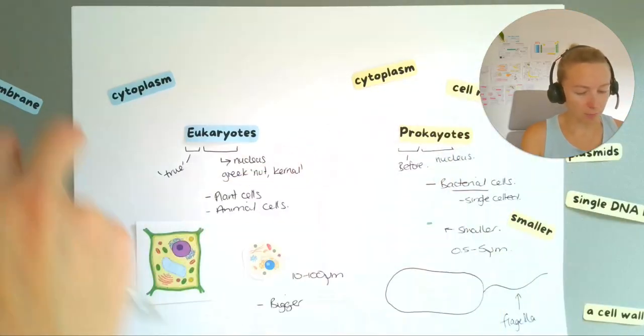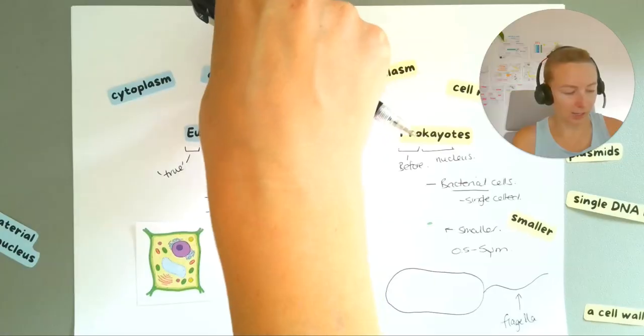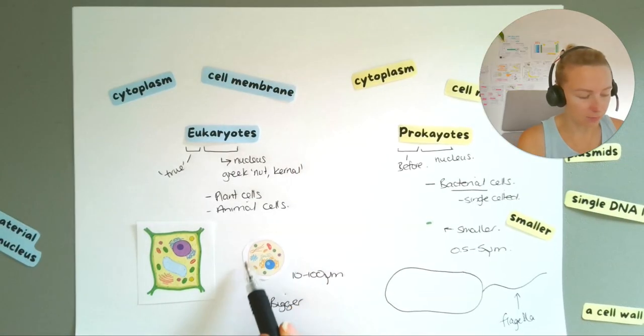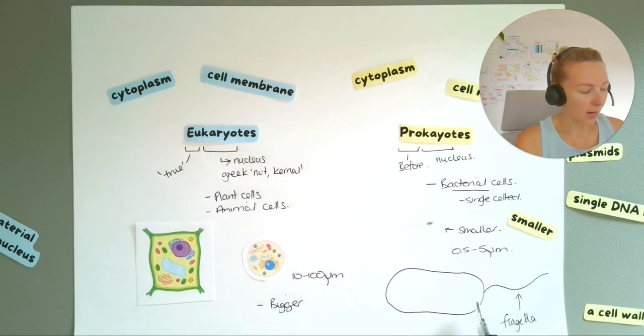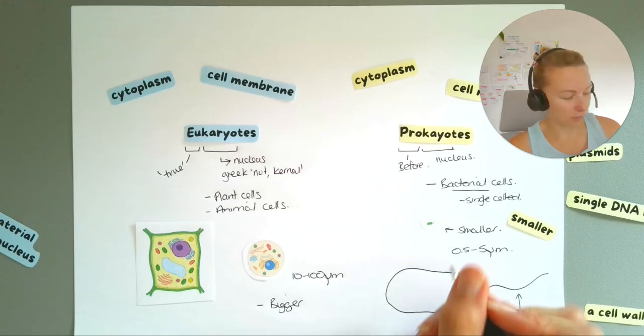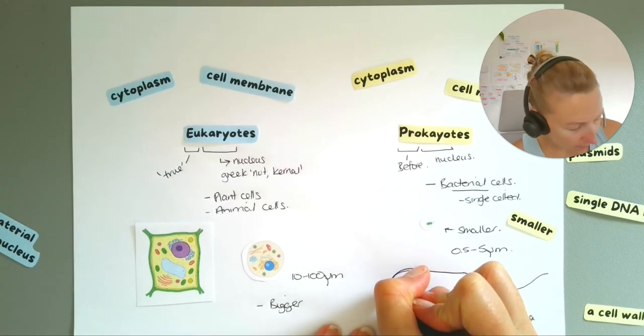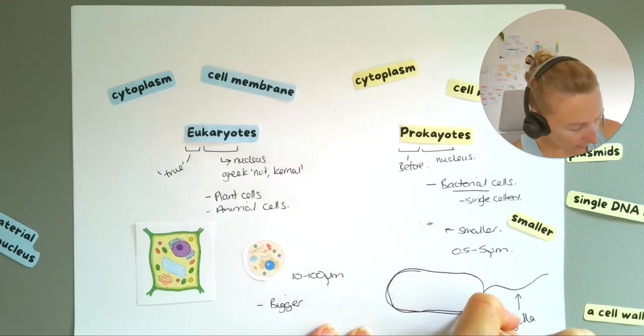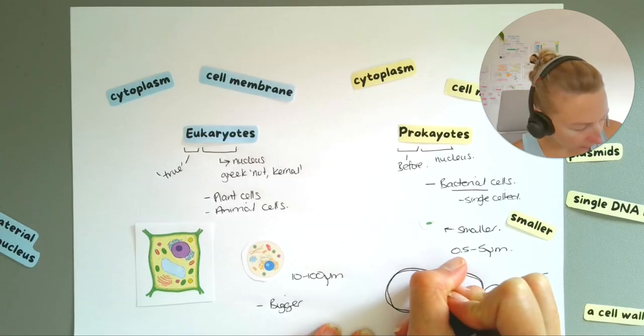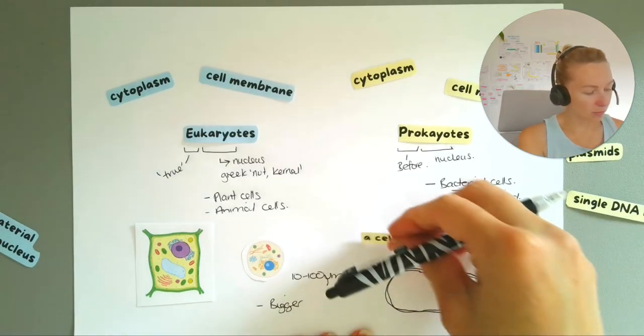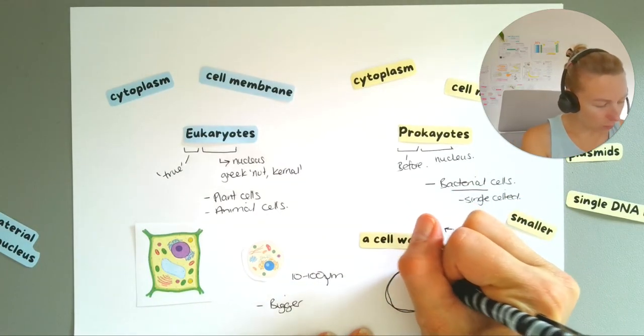It will have a cell membrane, and actually the plant and the animal cells have a cell membrane as well. That's this bit that goes around the outside here and allows substances to pass in and out of the cell.